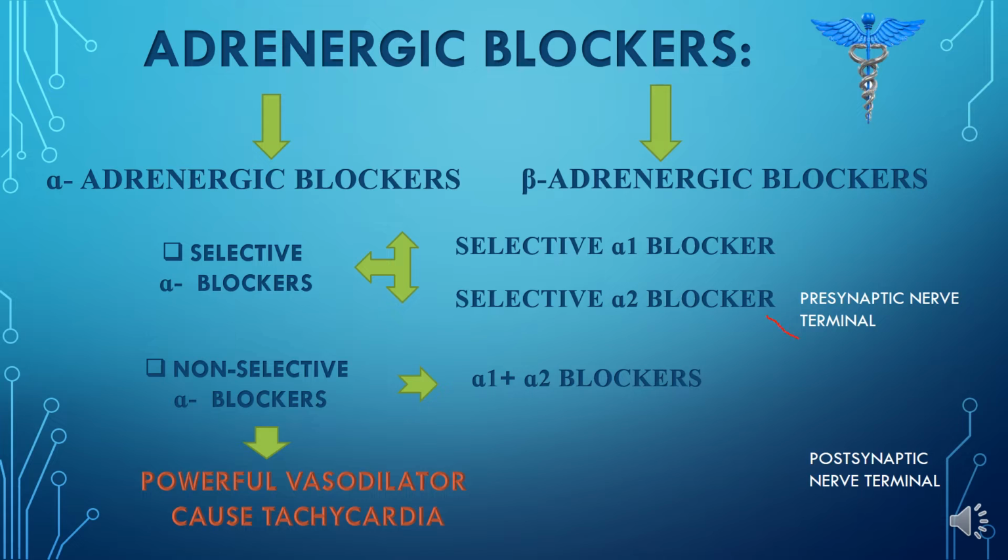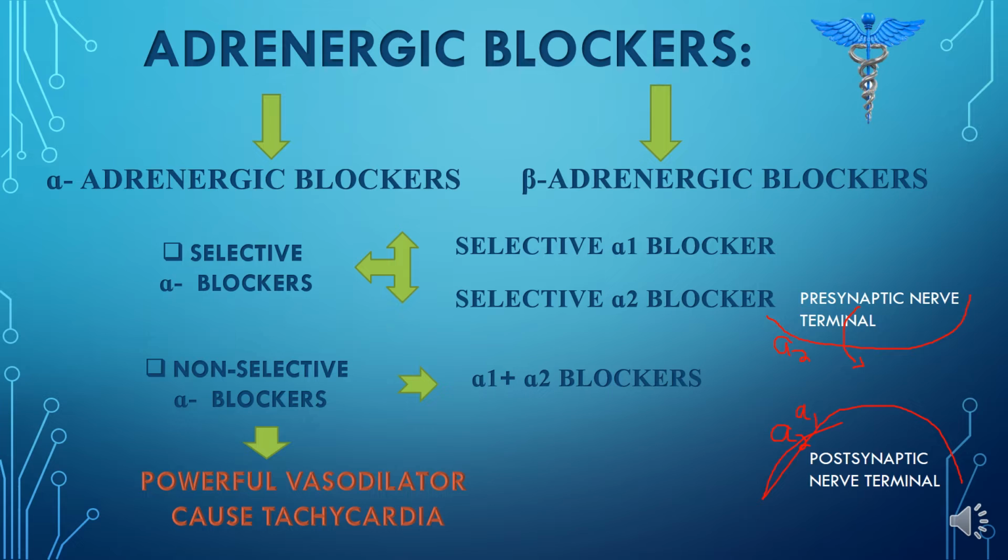If you take this as a presynaptic nerve ending and this as a postsynaptic nerve ending, I discussed with you previously that the alpha 2 receptor present on the presynaptic nerve ending will act as a brake, such that it will stop the release of neurotransmitter into the synaptic space, while if it is present on the postsynaptic nerve terminal, it will act in the same way as the A1 receptor. The A1 receptor is responsible for causing blood vessel constriction. So here the A2 receptor present on the postsynaptic nerve terminal will also cause blood vessels to constrict.